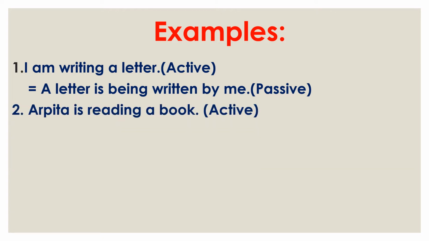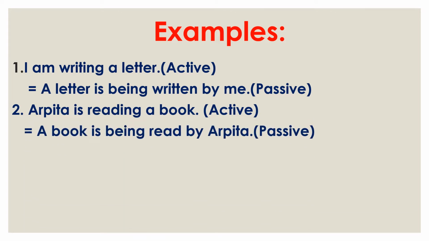Now see the next example. Arpita is reading a book. Here Arpita is the subject, is is the helping verb, reading is verb plus ing, and a book is the object. Similarly, a book, the object, comes at first. Then the helping verb is, then again for continuous tense being, then the third form of read, that is read, then by, and the subject Arpita.